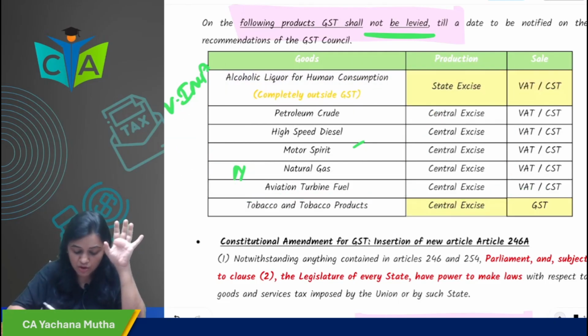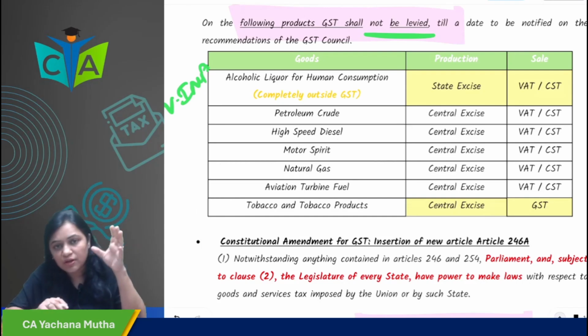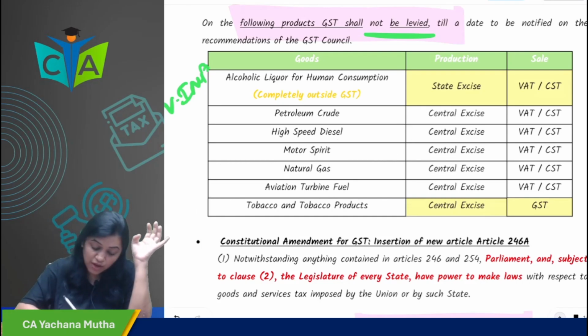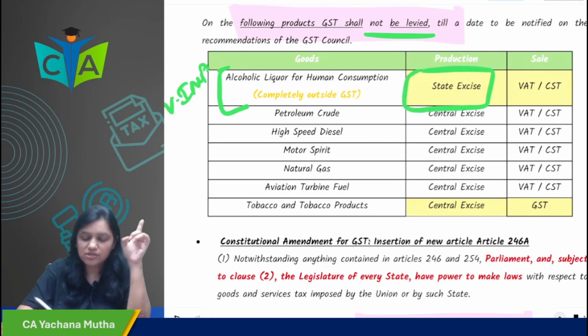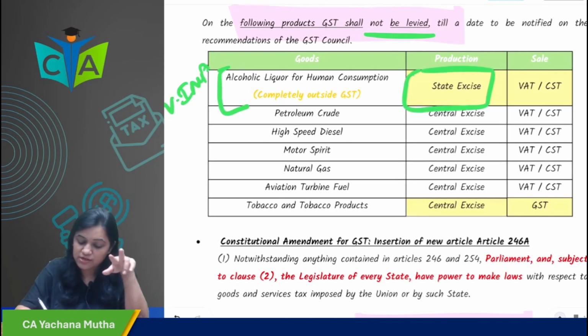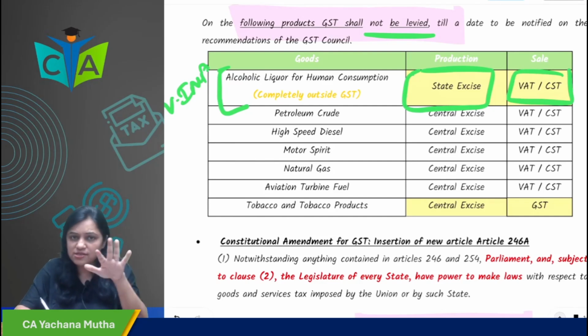We have seen in the class, with logic, why all these have been continuing like this. So alcohol they have kept completely outside GST. So state excise is levied on its manufacturing, and on its sale, VAT or CST, as the case may be.